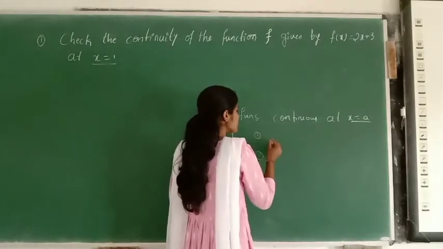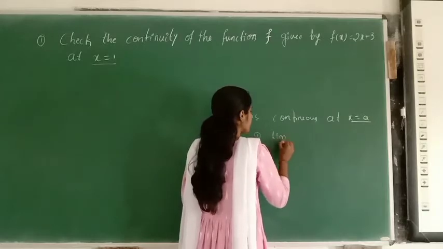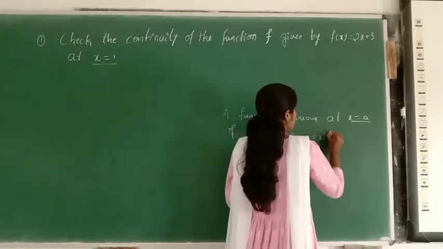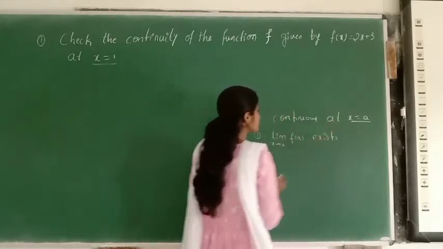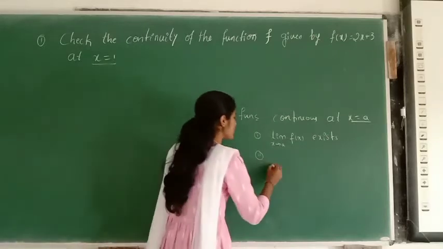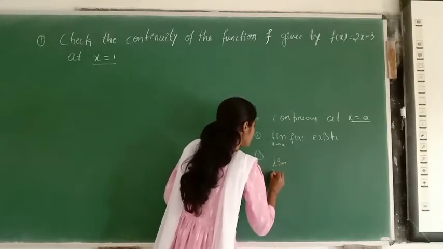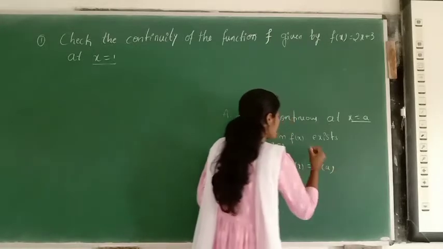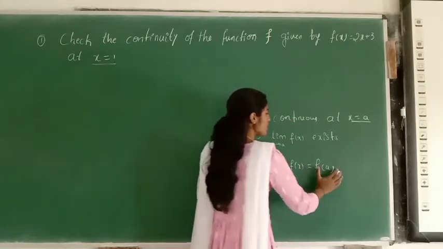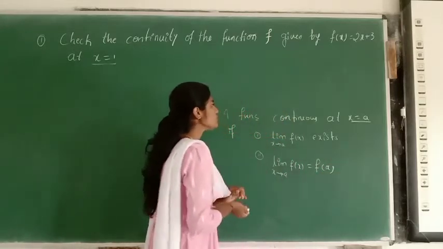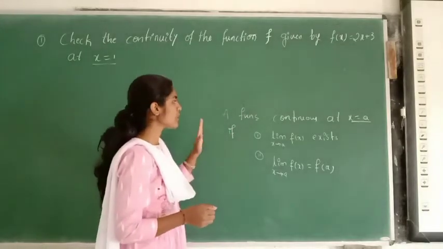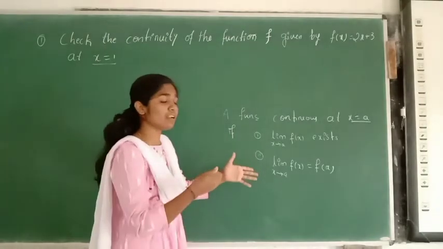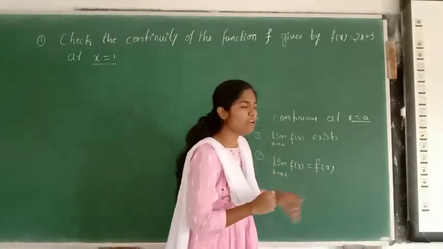What are they? The first one is that the limit exists, that is, the limit as x tends to a of f of x exists. And the second condition is that the limit as x tends to a of f of x is equal to f of a. The limit of the function must be equal to the value of the function. So a function is said to be continuous if the limit exists and that limit is equal to the value of the function.